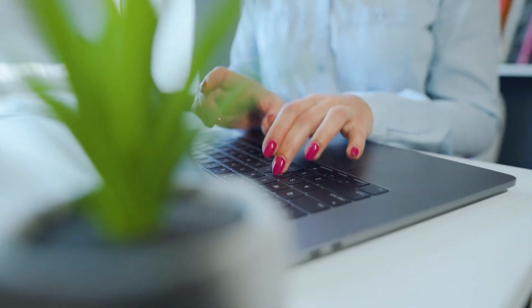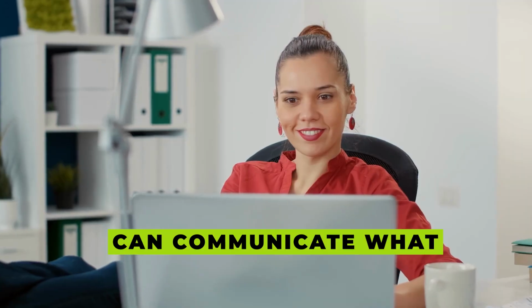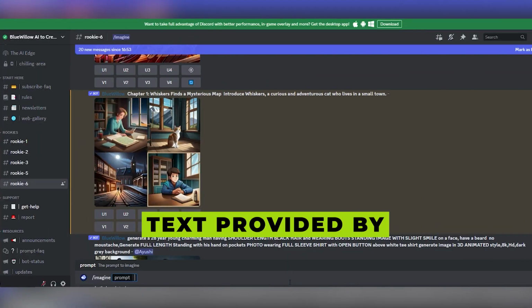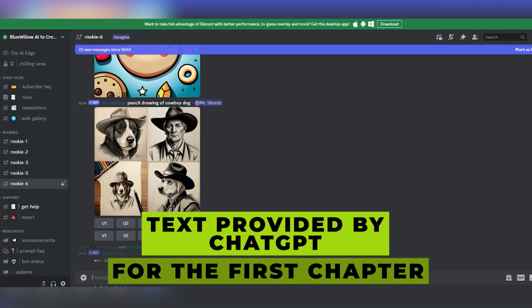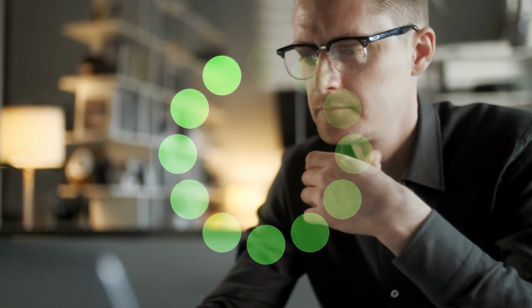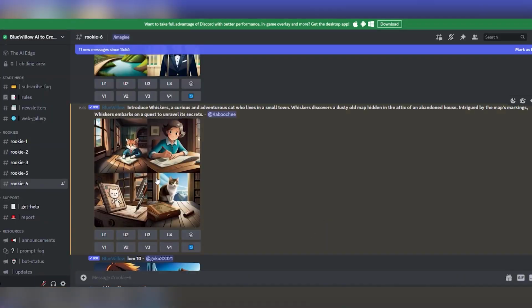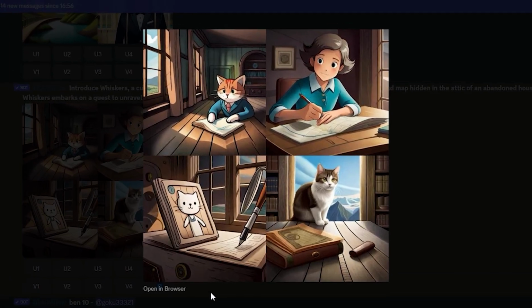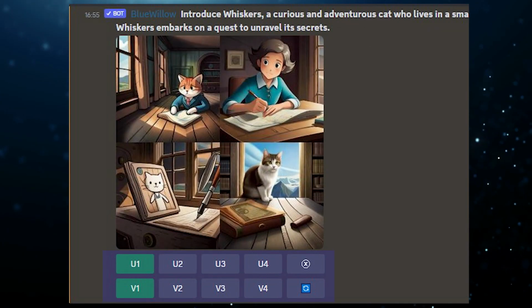By typing your desired image description, you can communicate what you want to create. I input the text provided by ChatGPT for the first chapter and will patiently await Blue Willow's generation of the accompanying images, which you may need to scroll up to locate. Once the image finishes rendering, you'll see 2 rows of buttons.